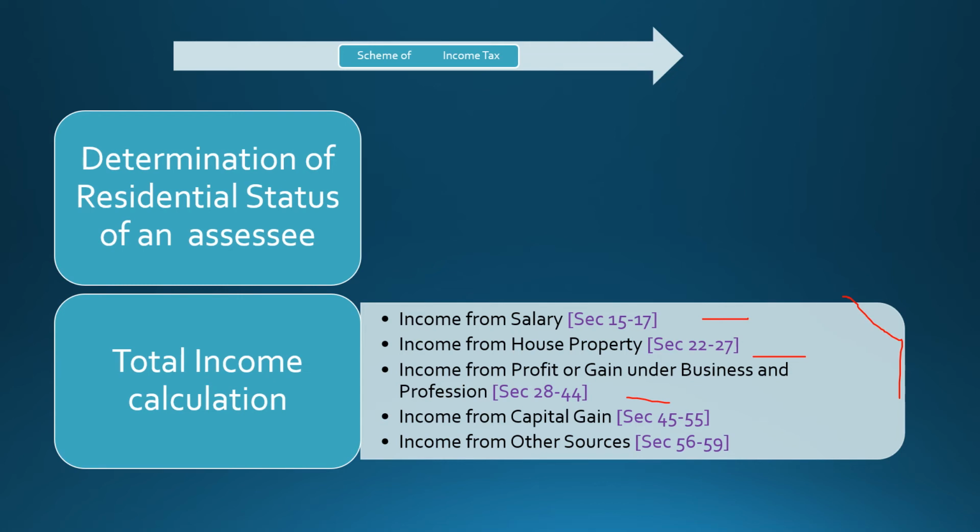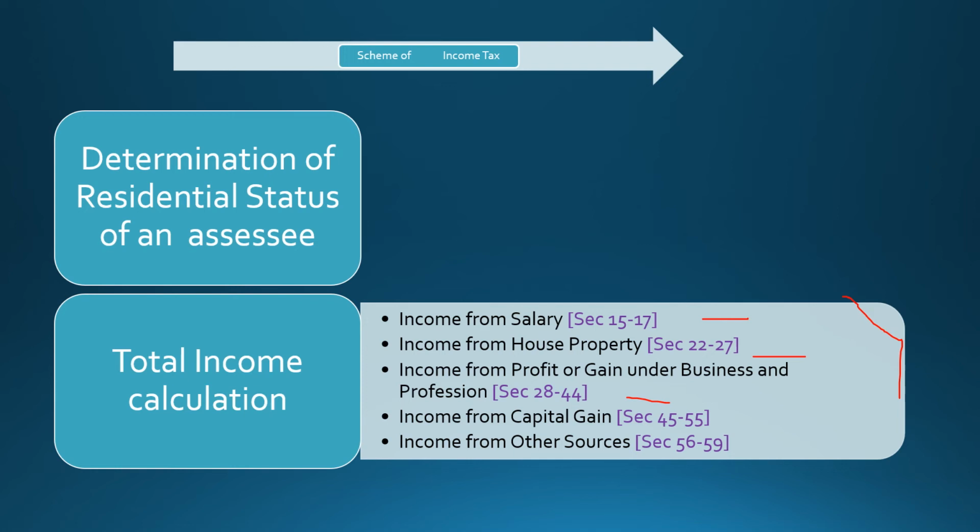Income computed under these heads shall be aggregated after adjusting past and present losses, and that total is known as gross total income. Out of the gross total income, the Income Tax Act 1961 allows certain deductions under section 80.